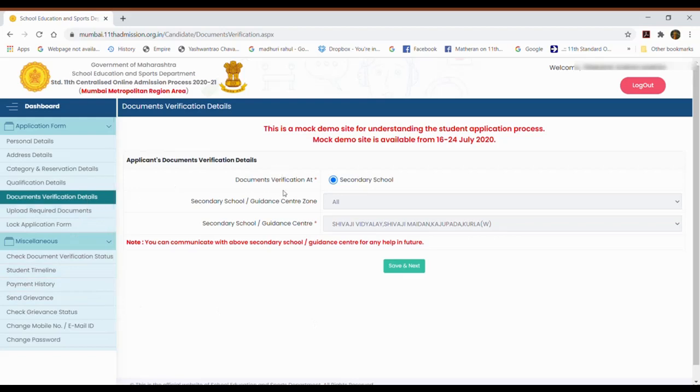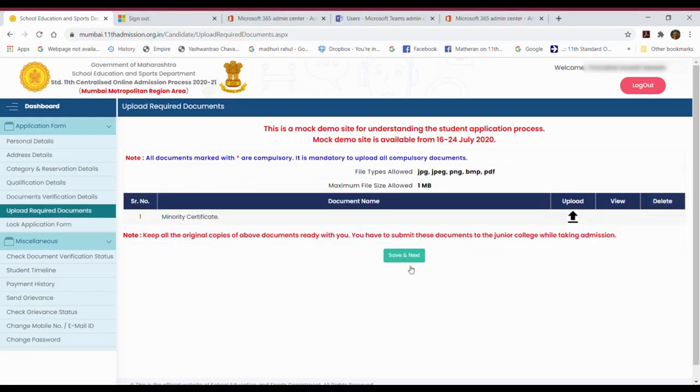See, documents verification is done at the secondary school, your own school, and then the secondary section or guidance center zone. If you select this, you can communicate with the above secondary school or guidance center for any help in future. These are the guidance center details. Then click on save and next. Then the next step is save and next.